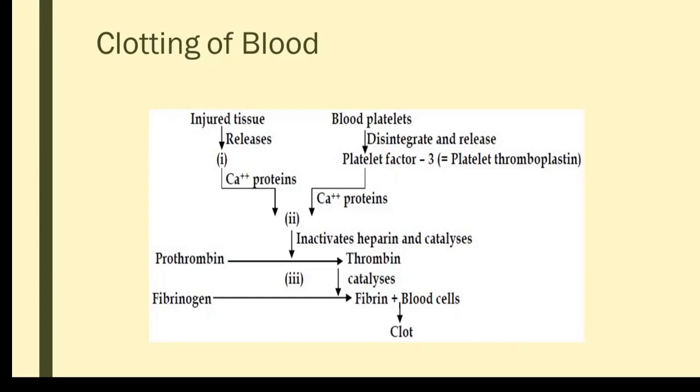This fibrin will interconnect and form a network of threads. When the blood is passing through, all the RBCs and other cells, the solid components of the blood, are sedimented there. Gradually the gaps will be closed, with the help of fibrin threads and the blood cells. Finally, within about 5 minutes, the whole wound will be covered by a hard plug of solid matter.